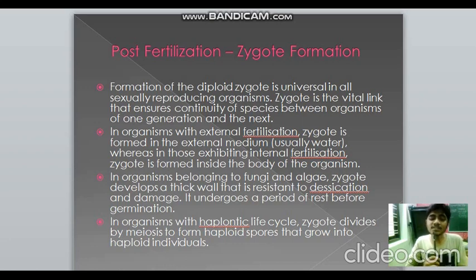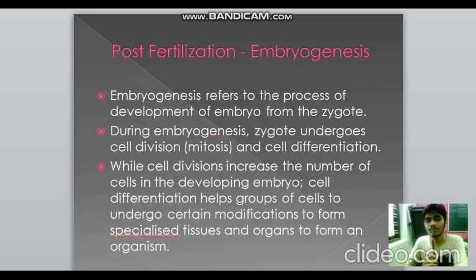But in organisms which have a haploid life cycle, the zygote divides by meiosis and forms haploid spores, and then they form new individuals. Then talking about embryogenesis, that is the formation of the embryo. After the zygote, the embryo forms. During embryogenesis, the zygote undergoes cell division like mitosis, and it also undergoes cell differentiation. Cell division, what does it do? It increases the number of cells. Cell differentiation helps the group of cells to undergo modification to form specialized tissues. The word differentiation itself means modification to form different tissues. But division increases the number of cells so that a new organism is formed.